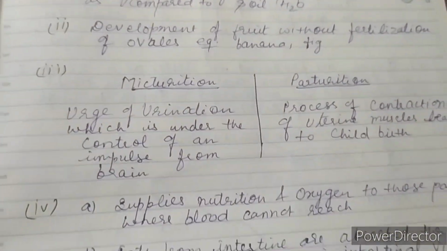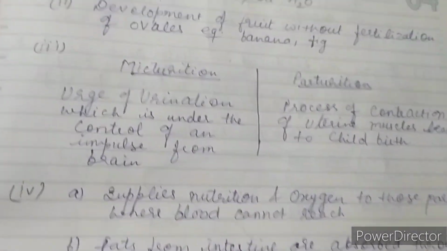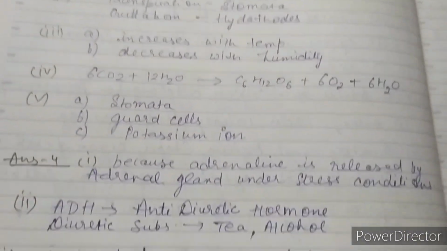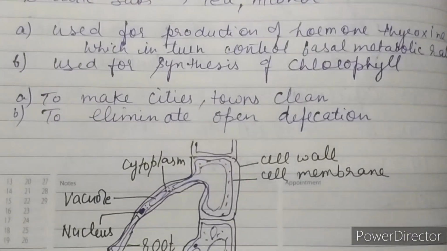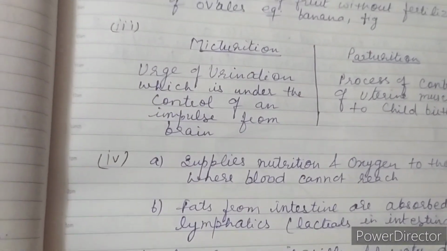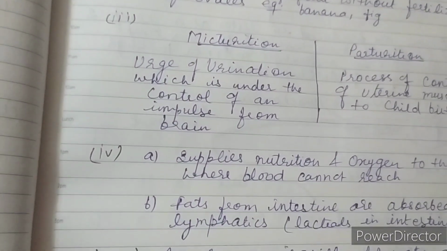So you can see here again answer number 5 I have written as you need to write in your board exams. Okay, so these are all the answers of question 3, 4 and 5 along with the diagrams. In the next video we will discuss the next 3 questions, that is 6, 7 and 8 questions.